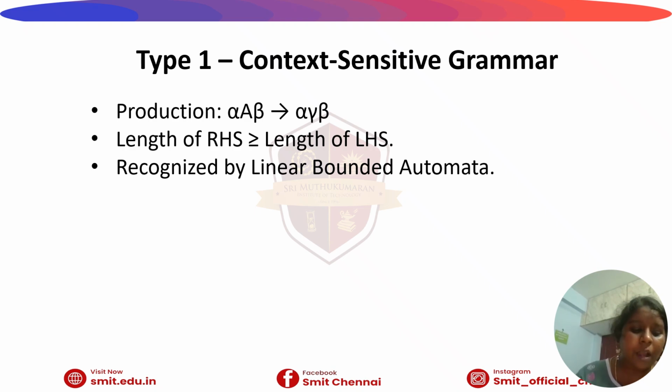First, it must not have a null symbol on the left hand side of the production rule. Second, the left hand side must not exceed the right hand side. And third, A cannot be empty if A is a start symbol.